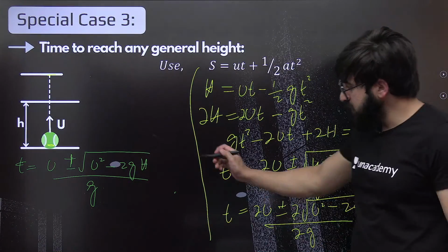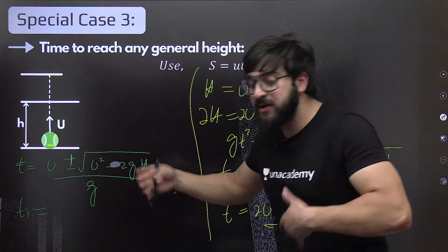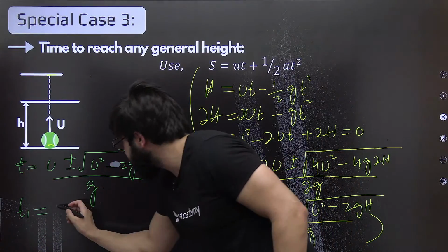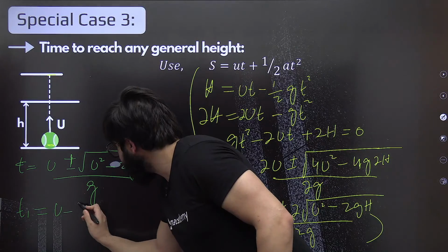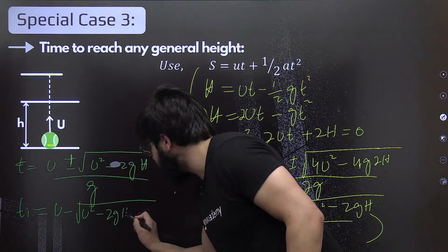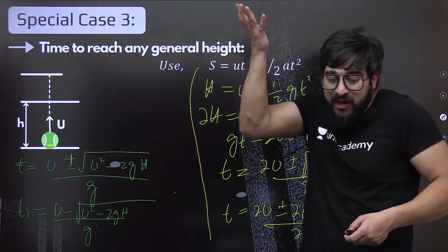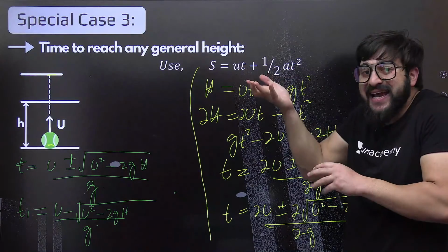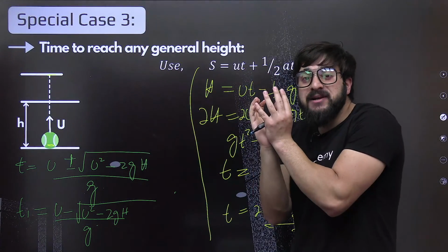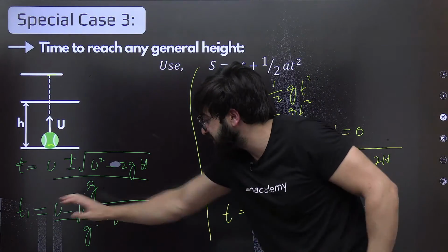Now can I just write the T1 in this case? What will be T1? That is u minus root of u square minus 2gh upon g. Why minus? Because when you throw the ball in the upward direction, velocity will be reduced. Understand? That is u, the initial velocity, minus something, that's why.